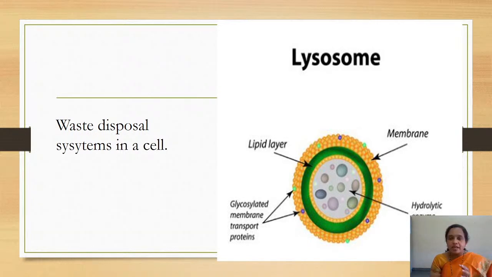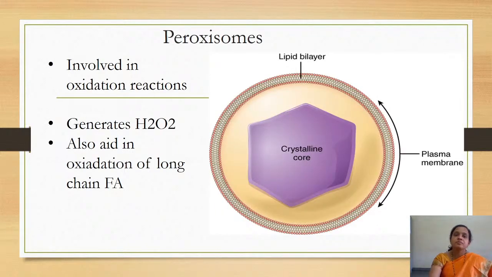Inside the lysosomes, there are various hydrolytic enzymes. These hydrolytic enzymes are released, and whenever any foreign particle enters into the cell, the lysosomes will take hold of it. Via phagocytosis, they engulf that foreign substance, and by means of the hydrolytic enzymes, everything gets destroyed. So the lysosomes are the ones that help in waste disposal of a cell.